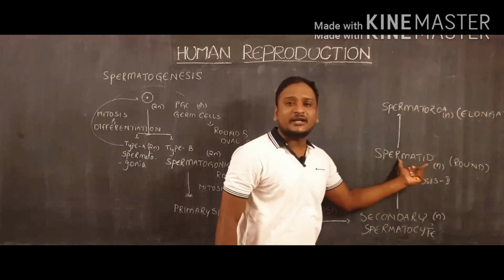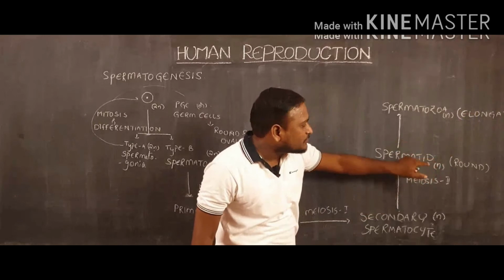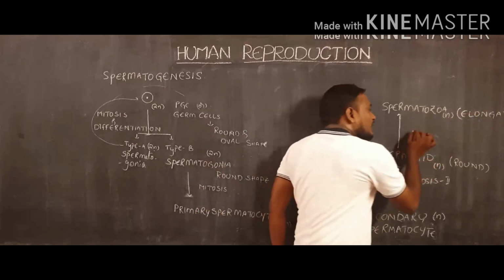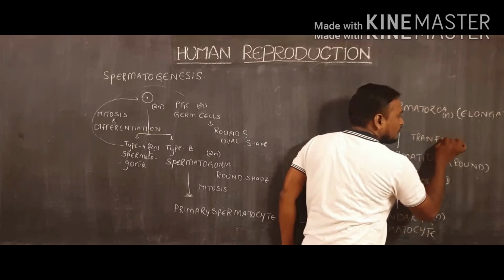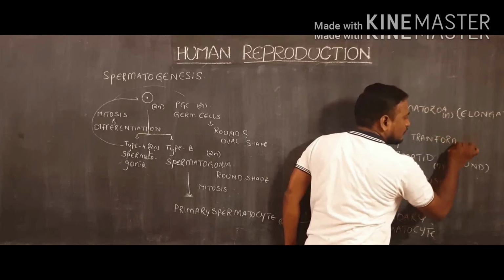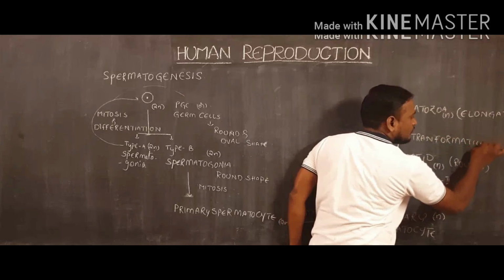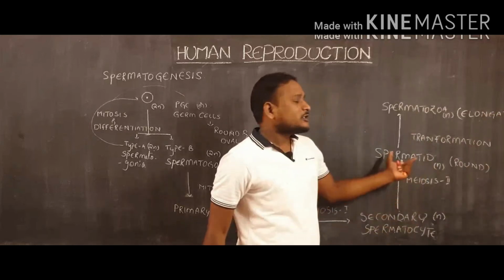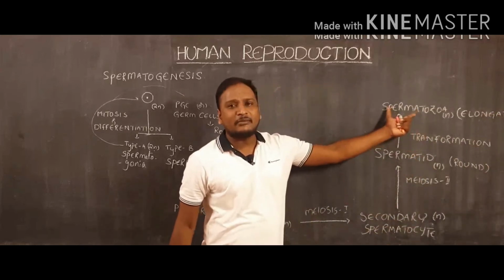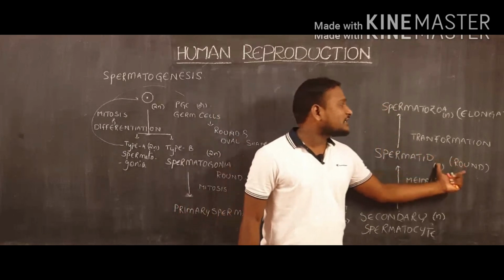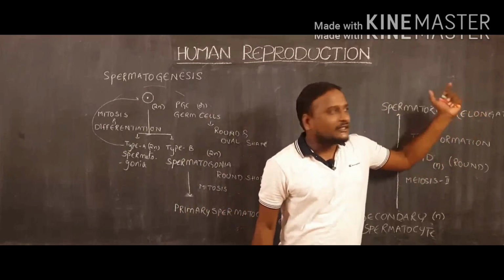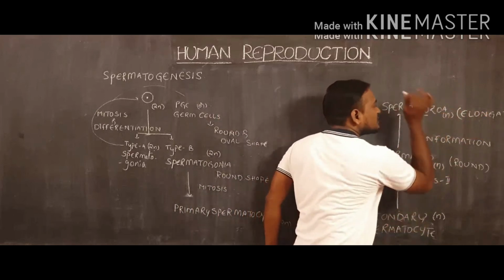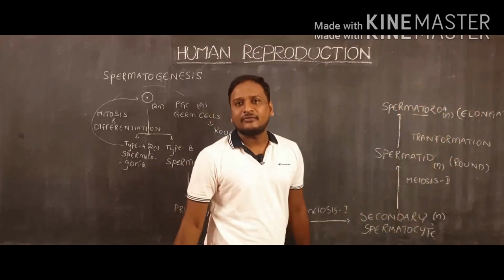But the spermatid is round shaped. So round shaped spermatids are transforming into spermatozoa, so that round shaped cells become elongated shaped cells. These are our actual functional sperm cells.